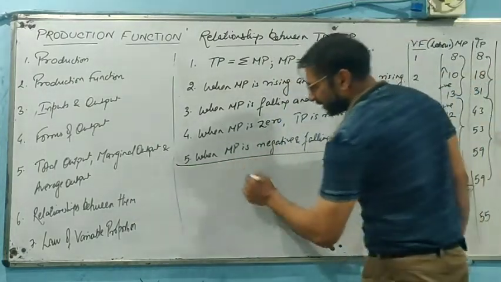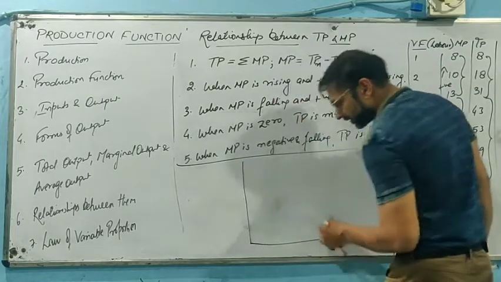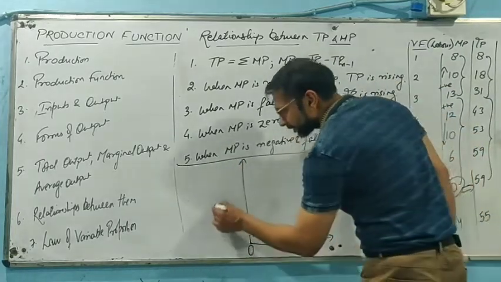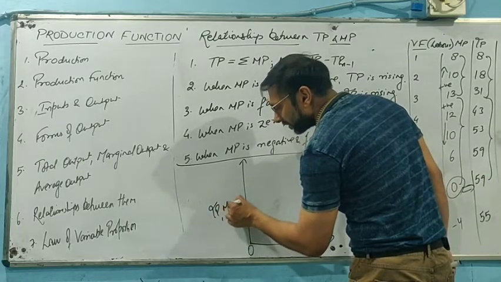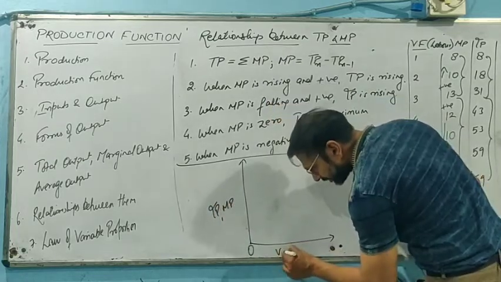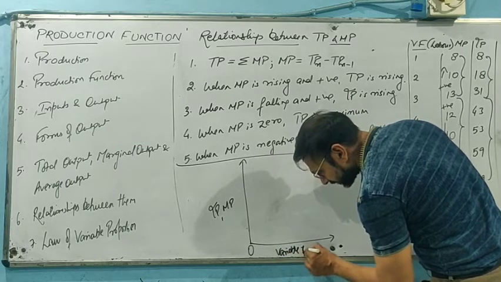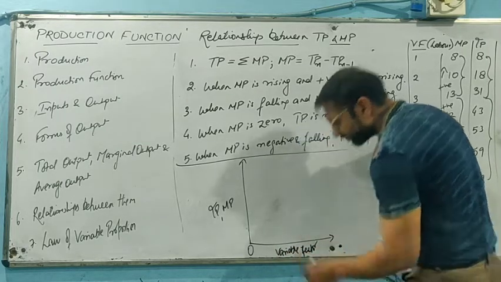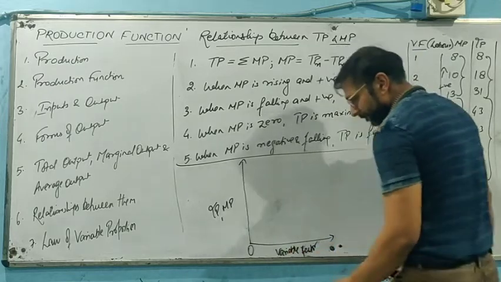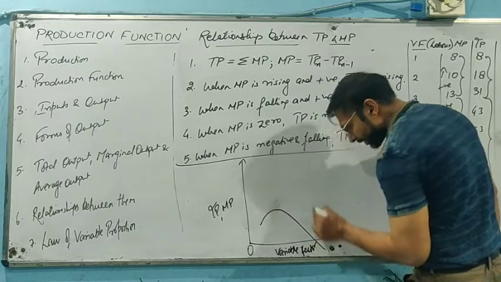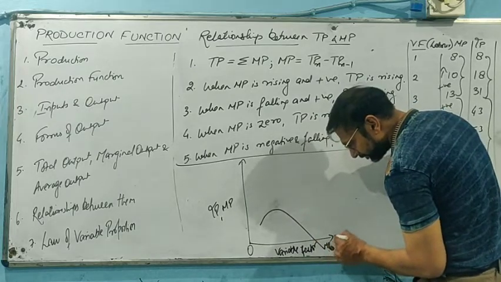Now with the help of a diagram that we can prepare, see the diagram very carefully. That is total product, marginal product, and here we will be showing variable factor on the x-axis. Now we need to prepare the diagram first of all for marginal product.